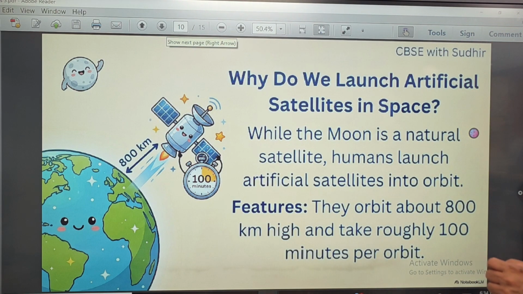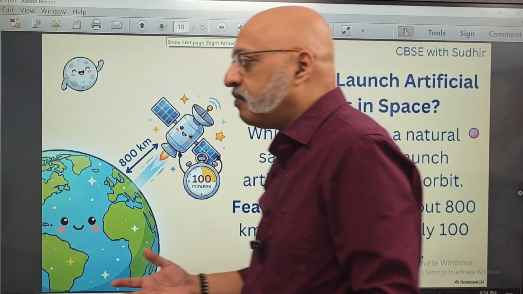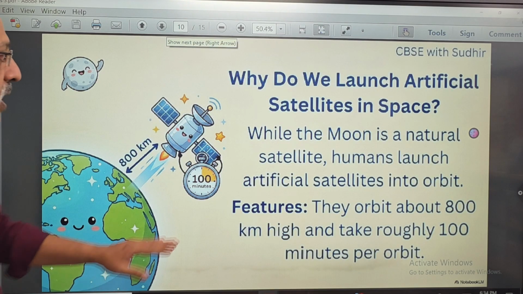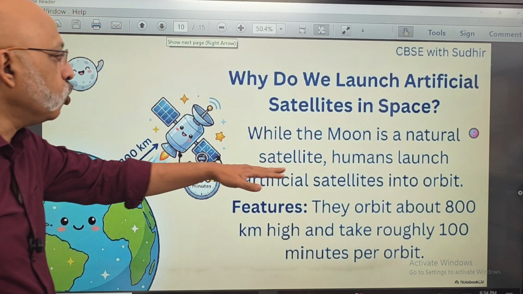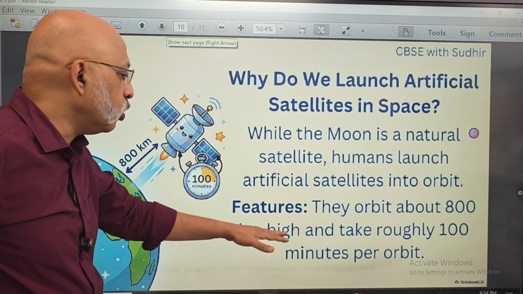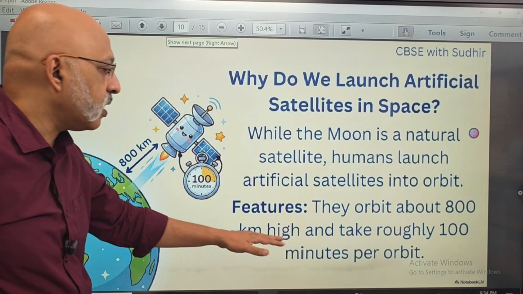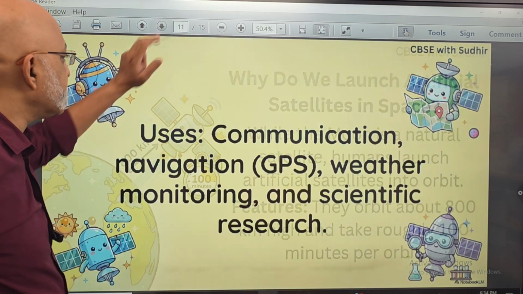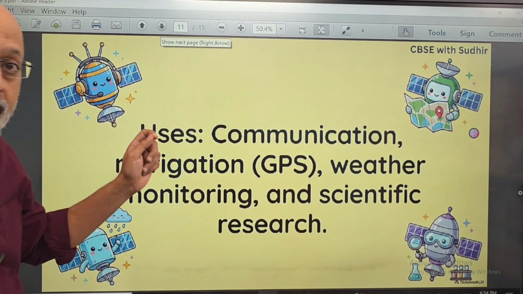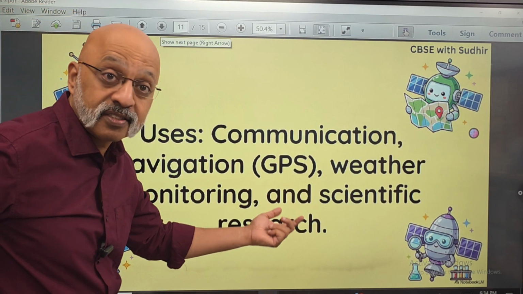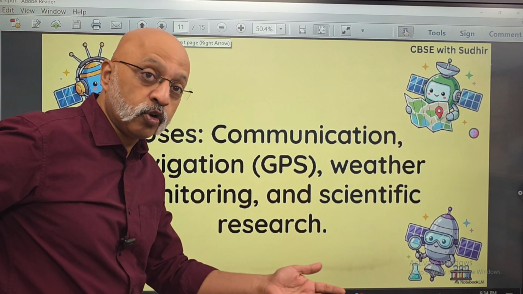Why do we launch artificial satellites in space? When we have a natural satellite like the moon, why do we launch artificial satellites? The moon is a natural satellite. Humans launch artificial satellites into orbit. They orbit about 800 kilometers high and take roughly 100 minutes per orbit. What is the advantage? It helps in communication, navigation, and the GPS that we use when we are going from place A to place B.